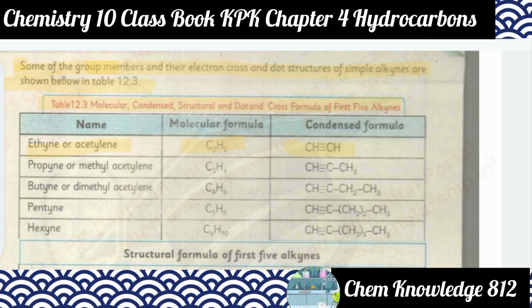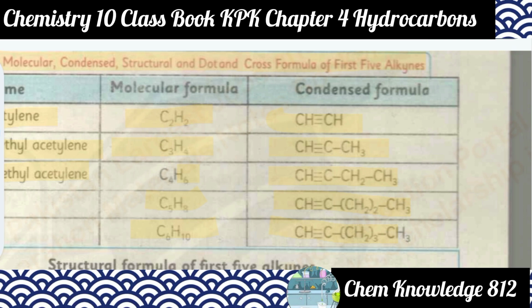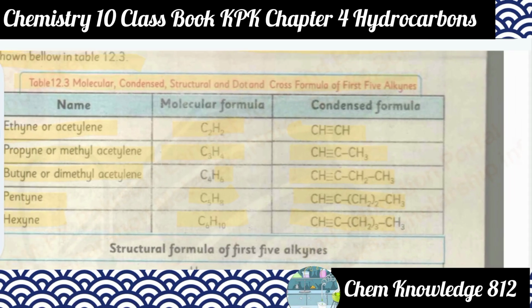Propyne or methyl acetylene, having formula C3H4 and condensed formula CH triple bond C CH3. Butyne or dimethyl acetylene, having formula C4H6. So this is the condensed formula. Pentyne, C5H8. Hexyne, C6H10, and CH triple bond C into CH2 whole thrice into CH3.